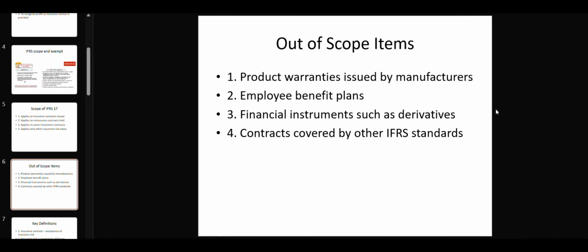Next, we have out of scope items. Not all contracts are covered by IFRS 17. For example, product warranties issued by manufacturers, employee benefit plans and financial instruments like derivatives are excluded from this IFRS. These are covered by other IFRS standards. In exams, students, you are often tested on whether a contract is inside or outside the scope of IFRS 17. This is an important one for students who are appearing for exams.